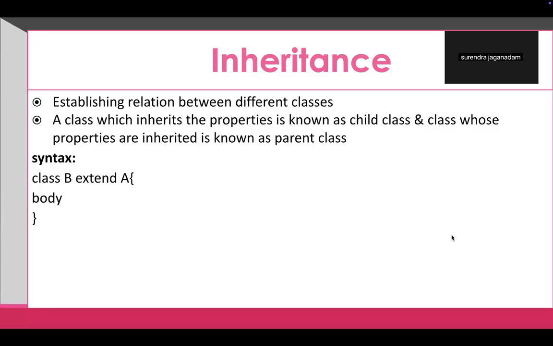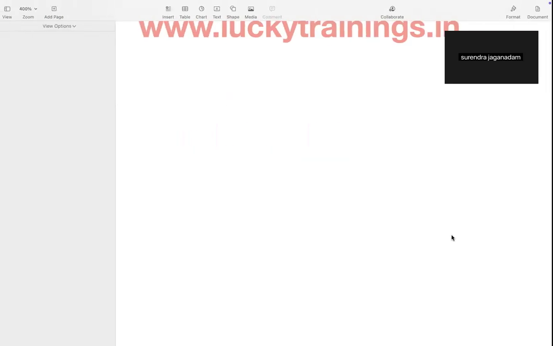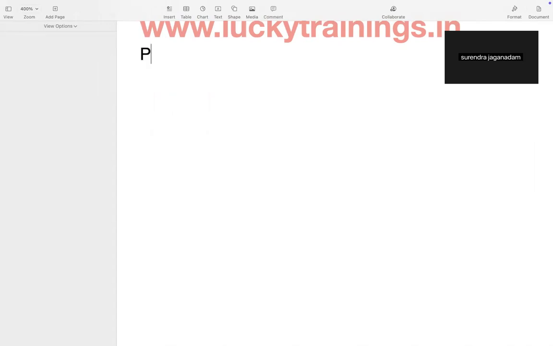So, guys, as part of this session, I'm going to talk about inheritance. Inheritance means establishing a relation between different classes. Okay, immediately a question that comes to our mind: what is the point of establishing the relation between different classes? What is the advantage with that? Let me give you a simple example.